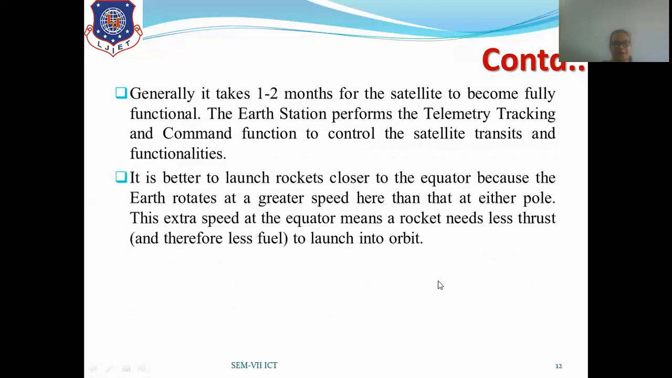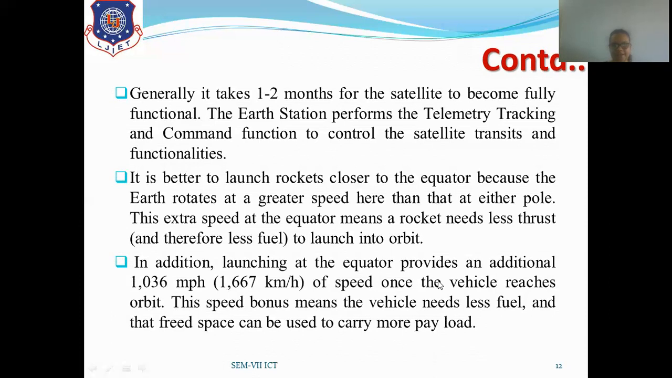It is better to launch a rocket closer to the equator because the Earth rotates at a greater speed here than at either pole. This extra speed at the equator means the rocket needs less thrust and therefore less fuel to launch into orbit. So generally all satellites are launched from close to the equator. In addition, launching at the equator provides an additional 1036 miles per hour or 1667 kilometers per hour of speed once the vehicle reaches its orbit. This speed bonus means the vehicle needs less fuel and the freed space can be used to carry one more payload.